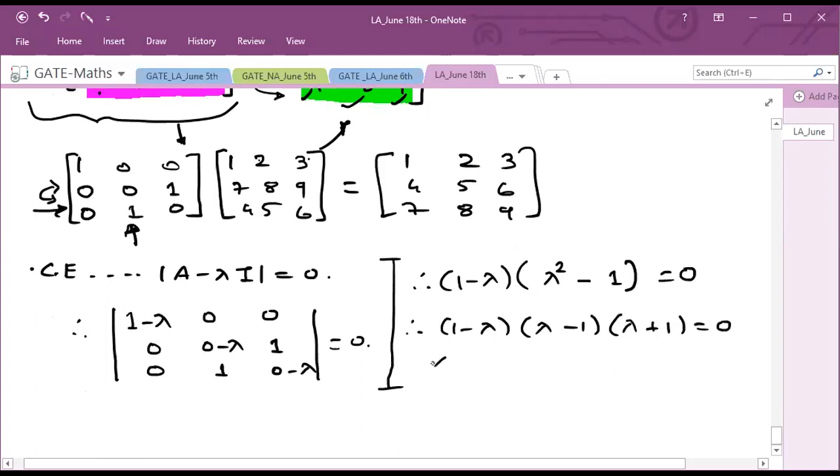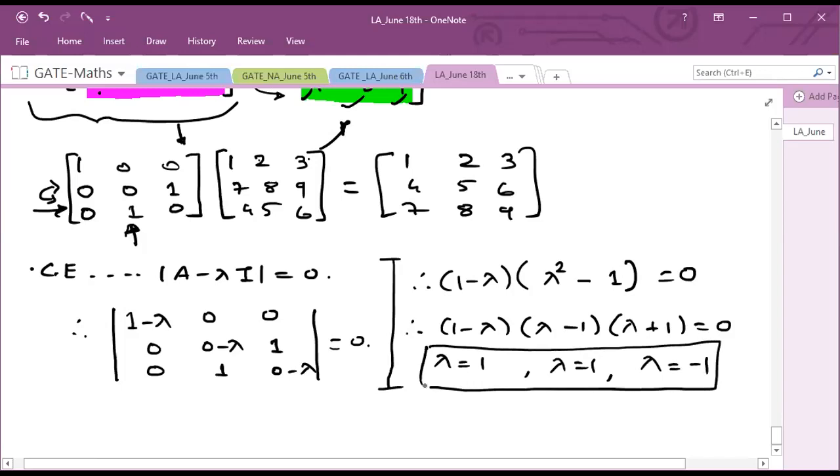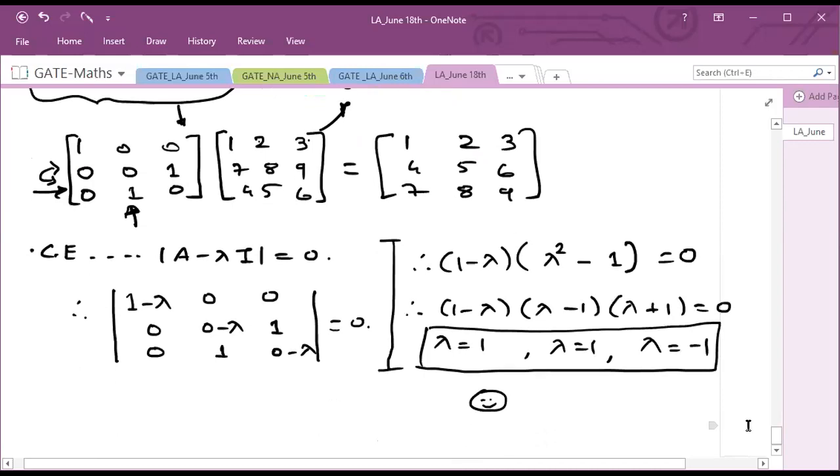So if you take 1 minus lambda equal to 0, you will get lambda equal to 1. Here also you will get lambda equal to 1. And here you will get lambda equal to minus 1. So eigenvalues are 1, 1, minus 1. Right? Now based on the options, you can write your answer. In the same way, you can expect this type of question for 2 by 2 as well.